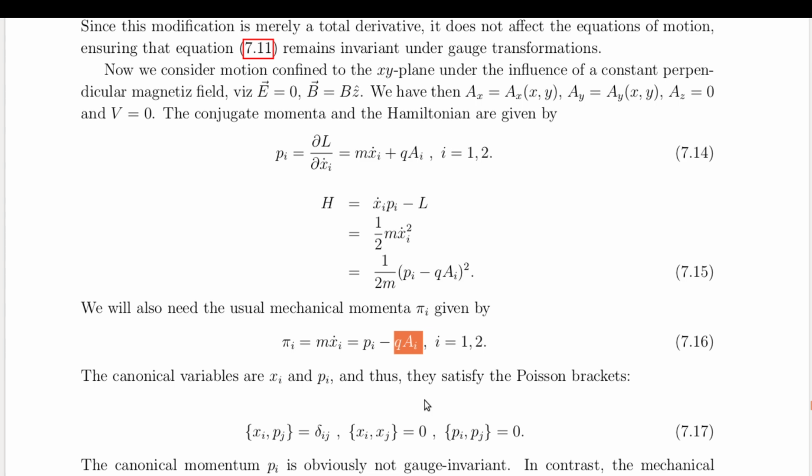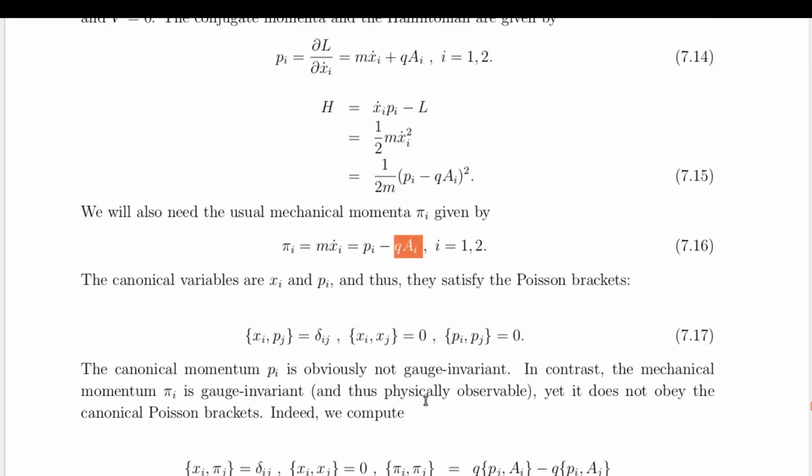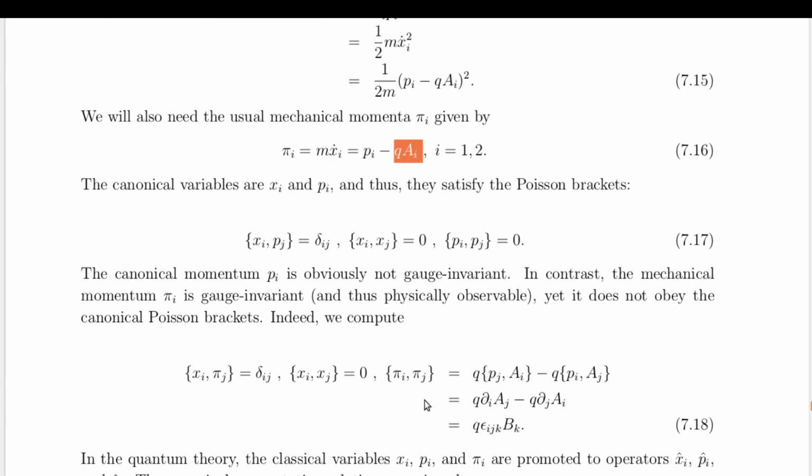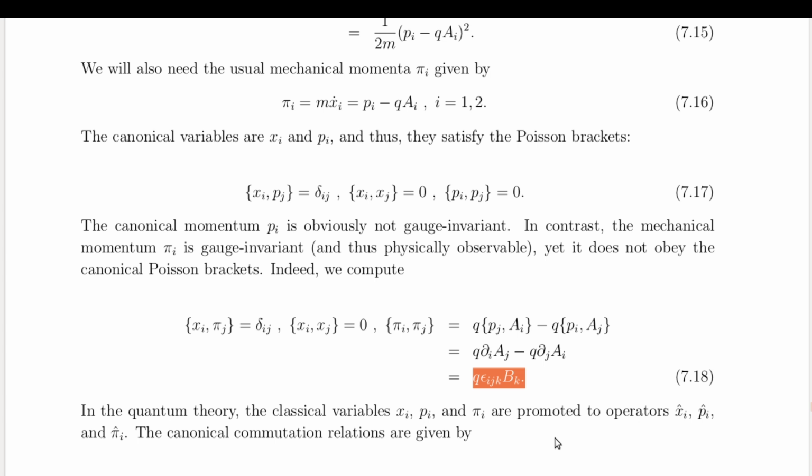The key insight comes from the Poisson brackets of these variables. While the canonical momenta obey the usual commutation relations, the mechanical momenta acquire a non-trivial structure due to the presence of the magnetic field. This is a crucial signal that the system behaves like a harmonic oscillator, but in a modified phase space.